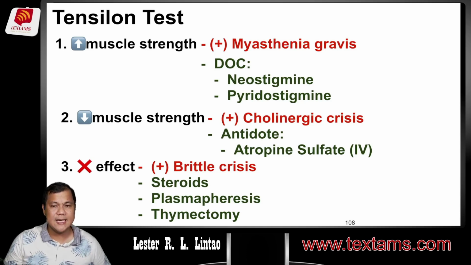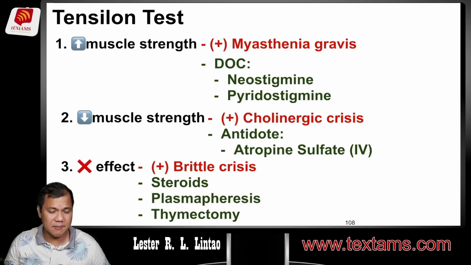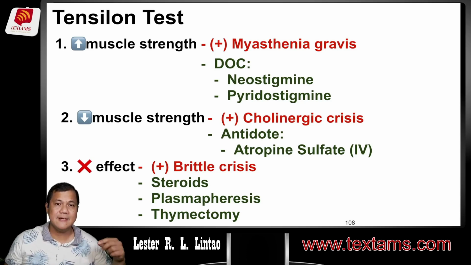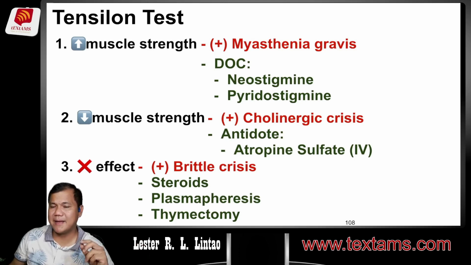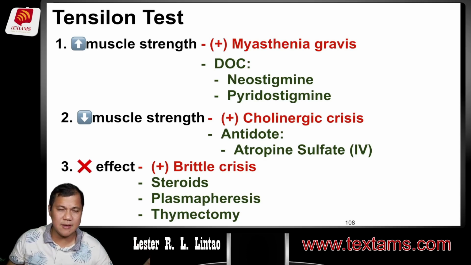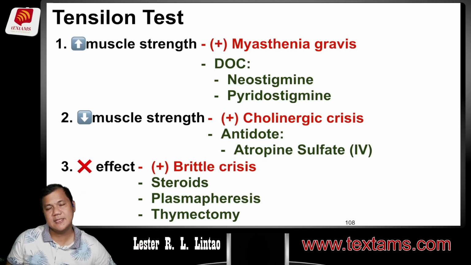At pangalawa is plasmapheresis. What is that? The removal of antibody from the blood. We call that plasmapheresis. And pangatlo, of course, kundi pa rin kaya, thymectomy. Yun nga lang, ang trouble ng thymectomy, pag ginawa yan sa patient, lifetime siyang kailangan mag-take ng IVIG to replace the functioning of the T cells to destroy a virus, fungus, tsaka protozoa.